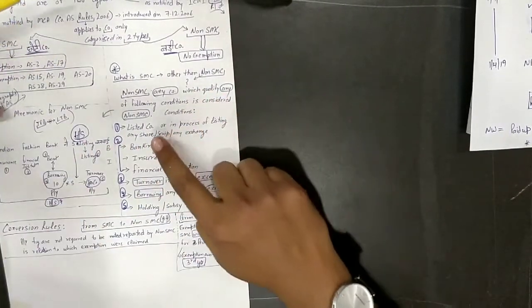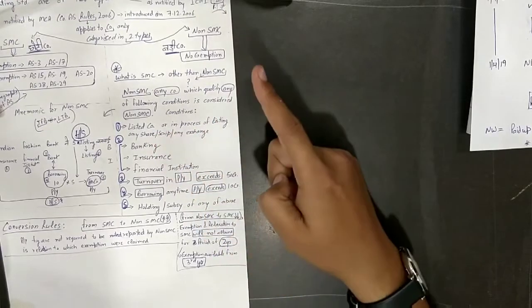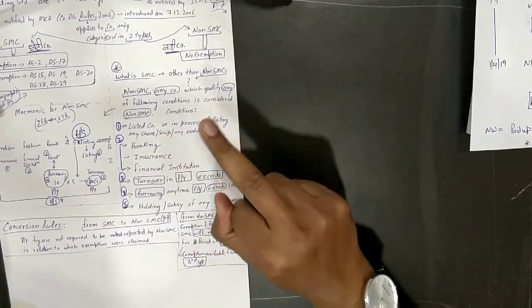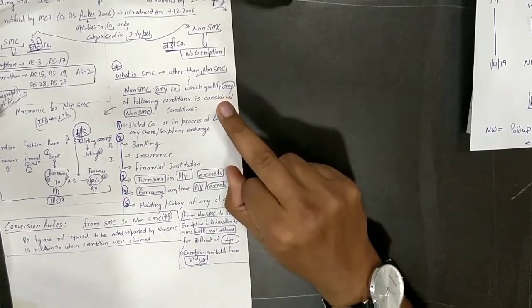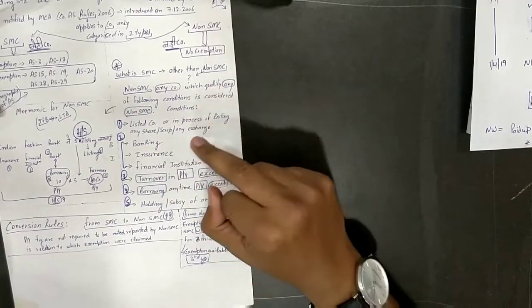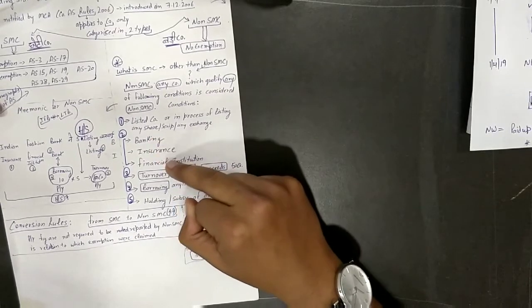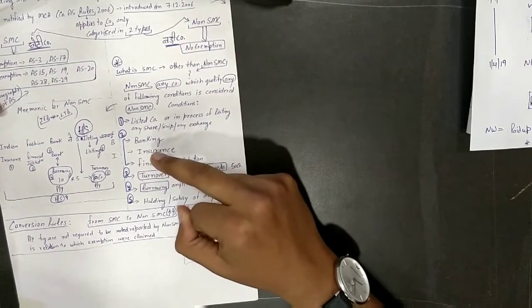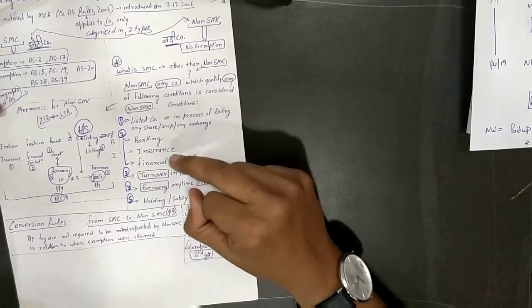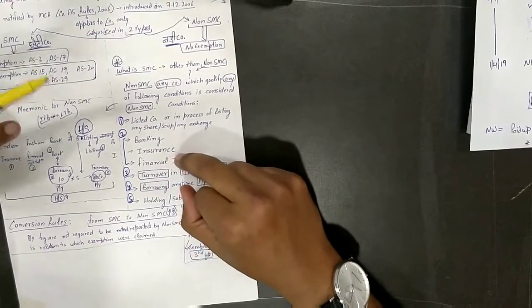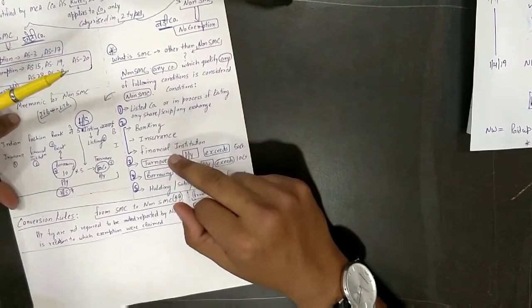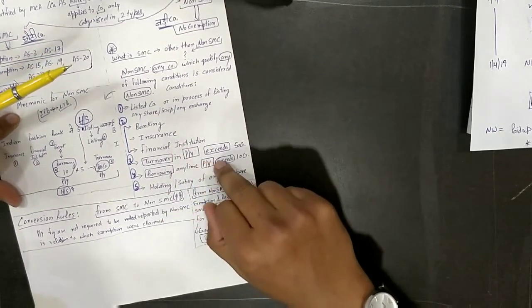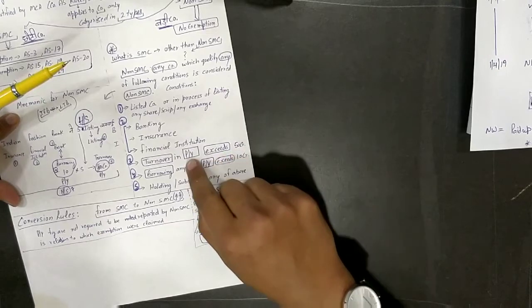Number 1, listed company or in the process of listing. All right. Second, banking, insurance, financial institution. This is number 2. BIF, or you can say IIFB. I'll tell you the mnemonic code on how to learn this. I have written it over here, the mnemonic for non-SMC. Turnover in the previous year exceeds 50 crore.